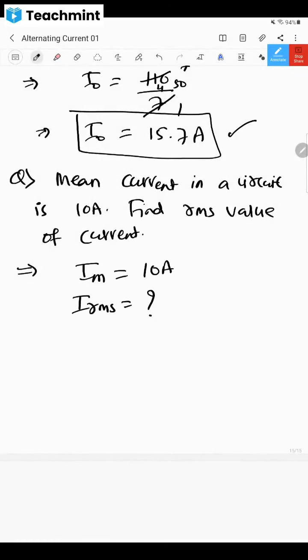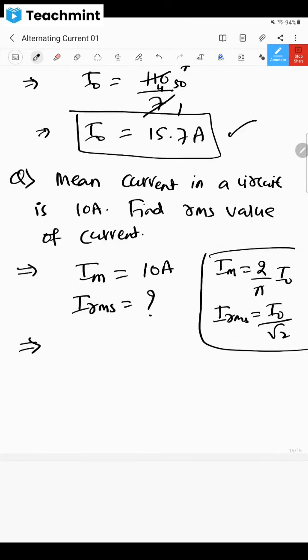Now, is there any direct relation between RMS current and mean current, dear children? There is no direct relation, no? Yes or no? There is no direct relation, but they are connected with something called I naught, peak current. They are having that common formula, no? Everybody knows that Im is equal to 2 by pi into I naught. IRMS is equal to I naught divided by root 2. Correct? Now these two formulae are there or not? Yes, sir. So by using this formula, I'm going to solve this.